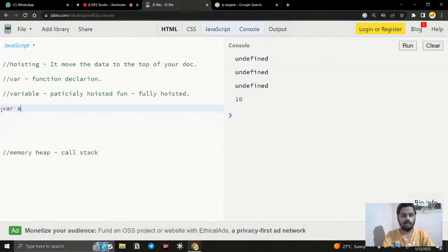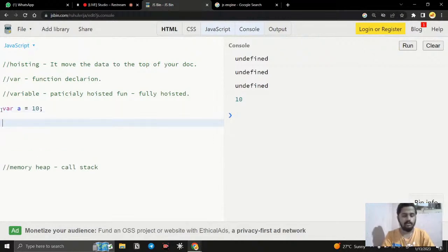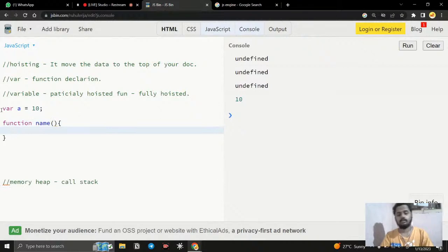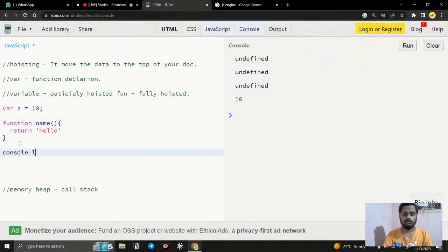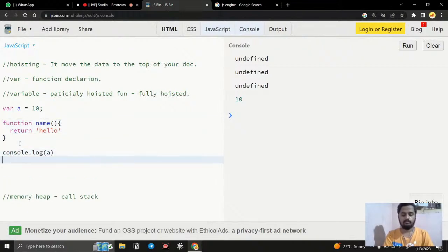I have a variable like var A equal to 10. And when I create a function, here I am going to create a declaration function, like name, and I just want to return hello. So we know in simple terms how it will happen. It will read the line, memory allocation happens, and on the second line, memory allocation happens for the function. Then I call console.log A, and console.log name.